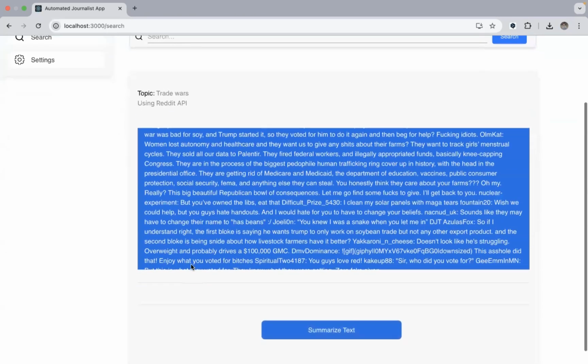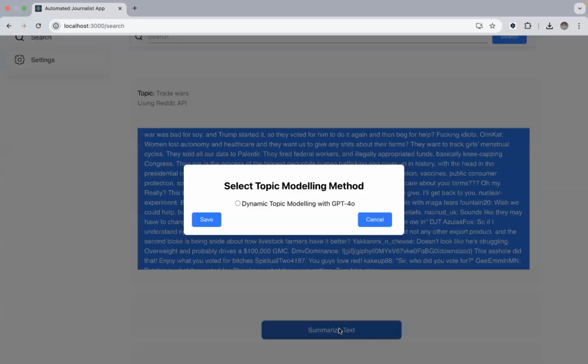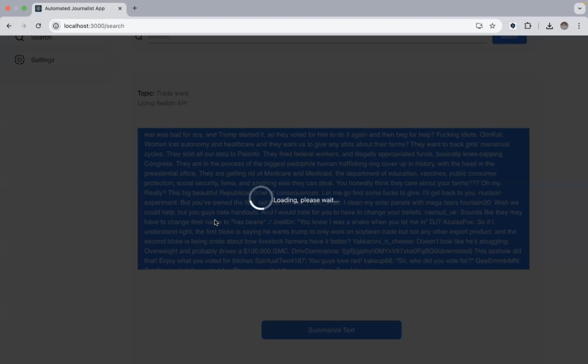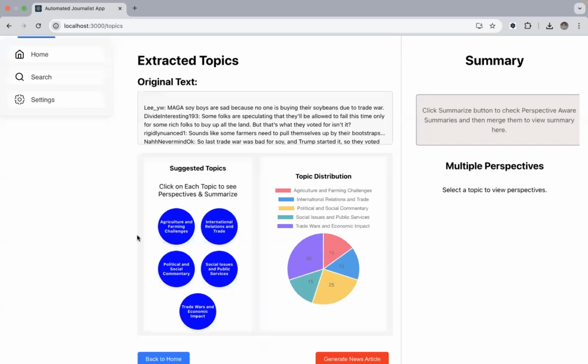And here we have a button called Summarize Text. So we click on it. Okay, for now we have this option to do dynamic topic modeling with GPT-4o in the backend, and we select that and save it, which triggers the OpenAI API, which uses GPT-4o as the model in the backend, and this starts analyzing and gives us a set of topics along with their distribution pie chart and the percentage probabilities of the topics.